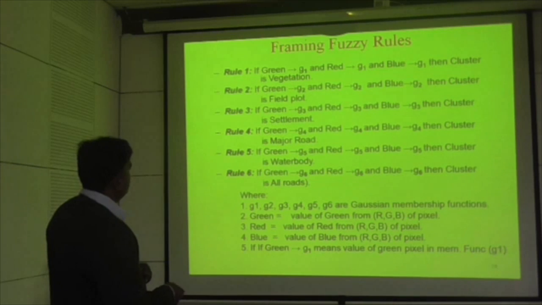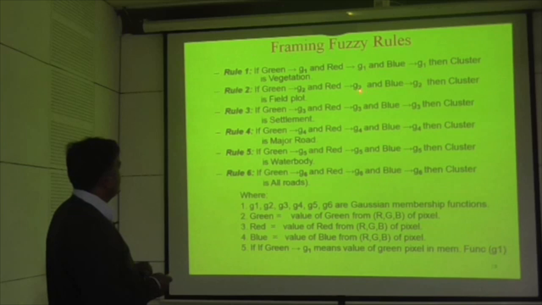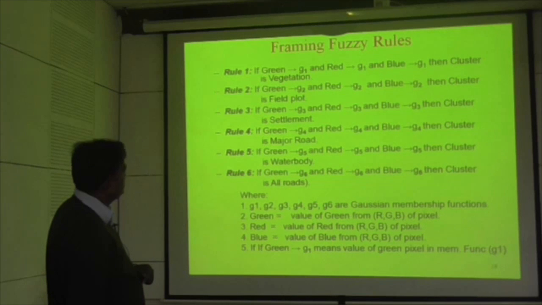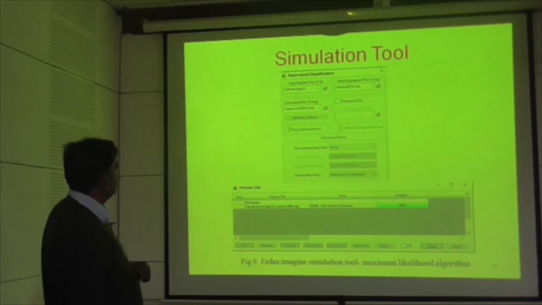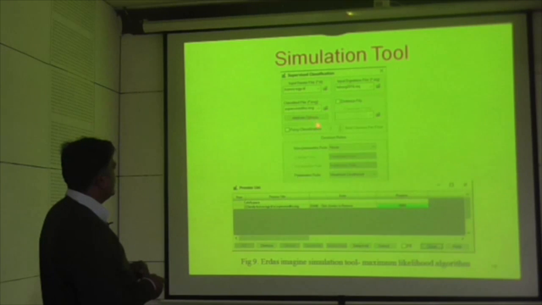So these are the rules which we have framed here. If B is given, then ID is given, then blue is given, then the cluster is vegetation. Likewise for all the desired output classes, we have developed such rules. So this is the simulation tool for supervised classification, in which the input is given, and the output signature file is generated where the complete signatures are inputted and attributes are calculated.